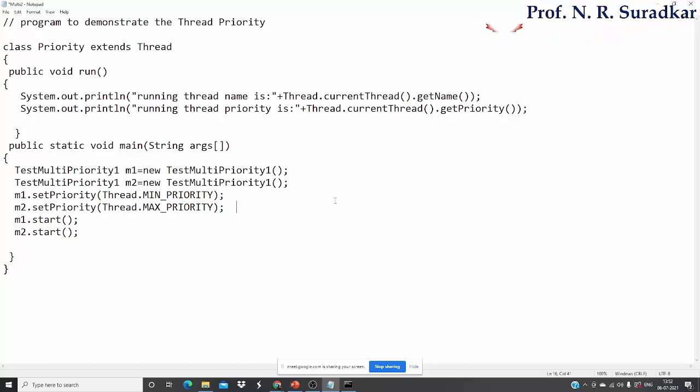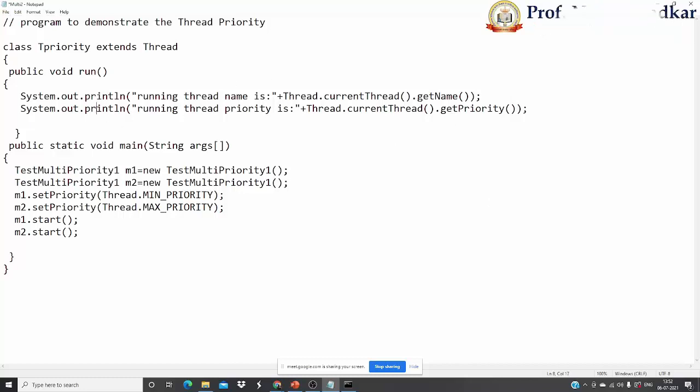The class name TPriority extends Thread, which is normally used to create a thread. Public void run normally executes the next block of code. System.out.println normally prints the statement: the running thread name is, plus Thread.currentThread().getName(). Whichever thread we are creating here, that thread name should be printed.